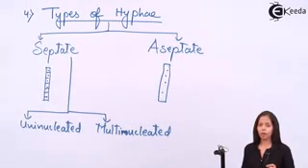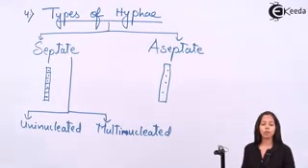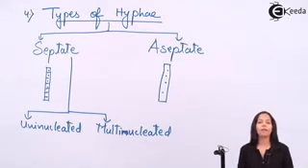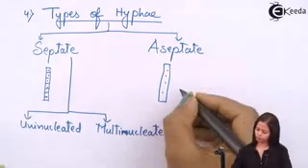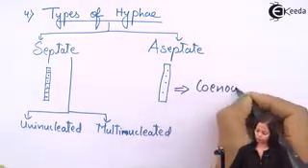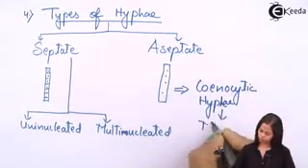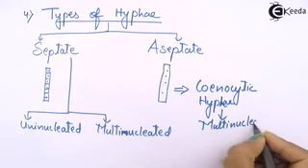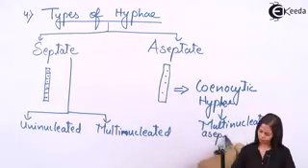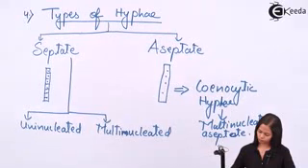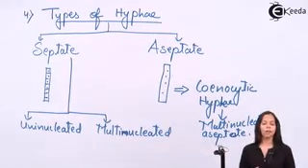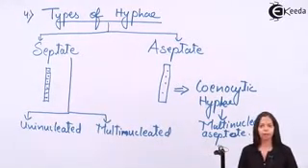Again, I am repeating, coenocytic hyphae is multinucleated aseptate hyphae. Here we completed the types of hyphae.